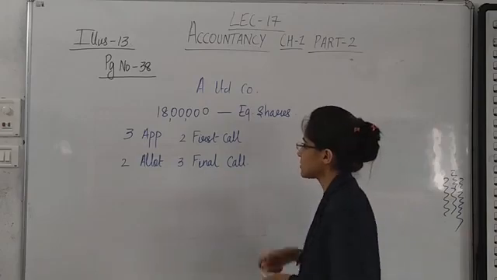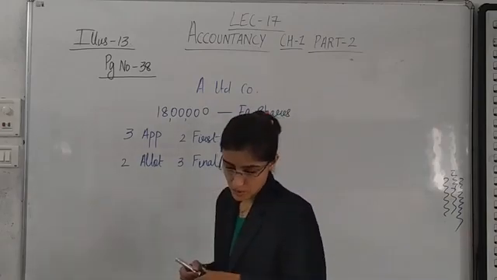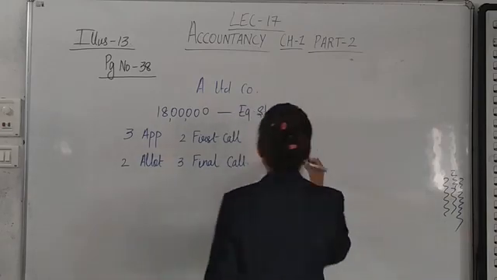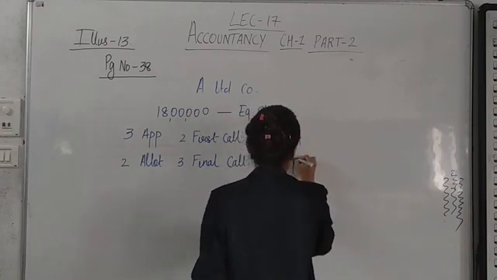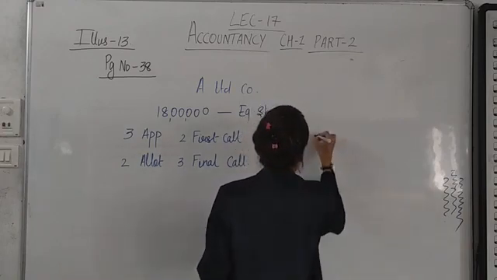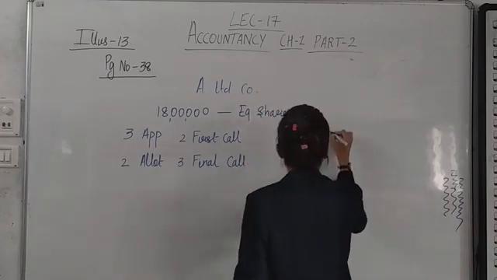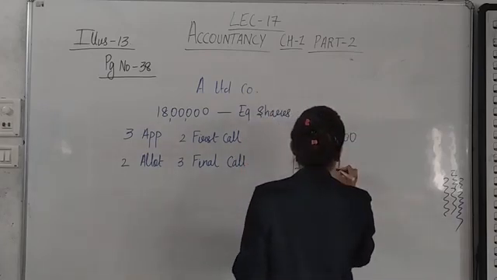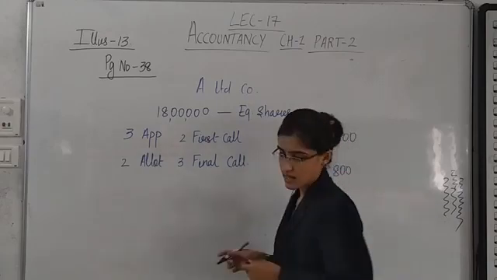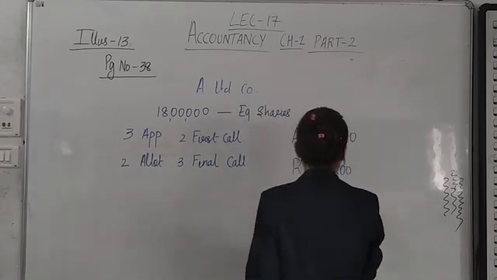Now there are 3 shareholders. One is having 1200 shares, this one is having 800, and the last one is having 1600 shares.